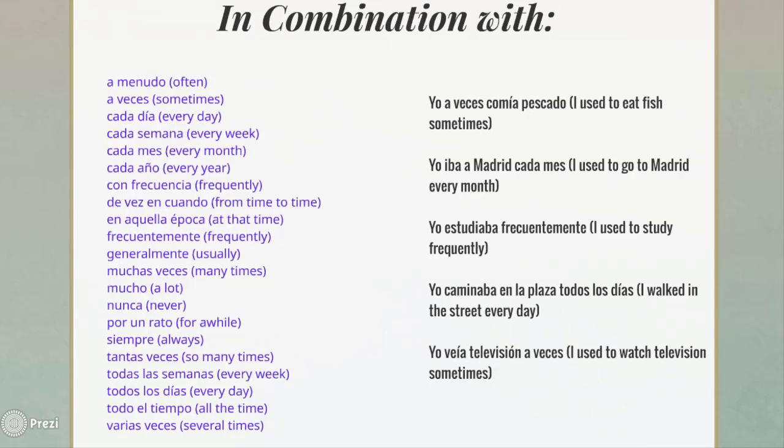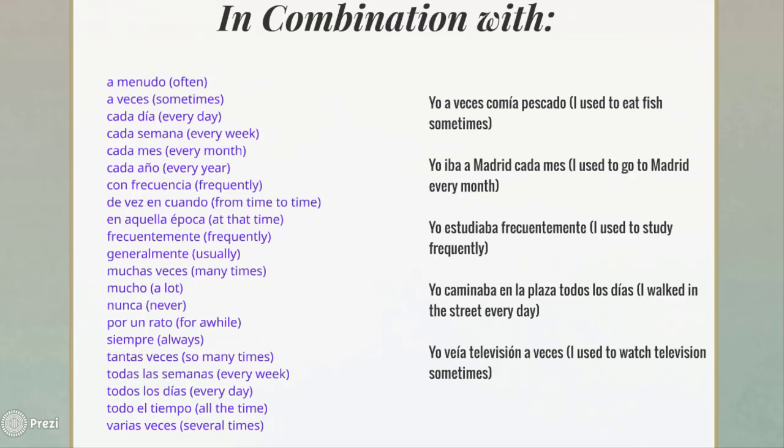But at this point, you may have one question. Why do we have 3 tenses in Spanish to talk about the past? The simple past, the present perfect, and the imperfect tense. The answer is rather simple. We use the simple past to talk about things that happened once in the past. Okay?